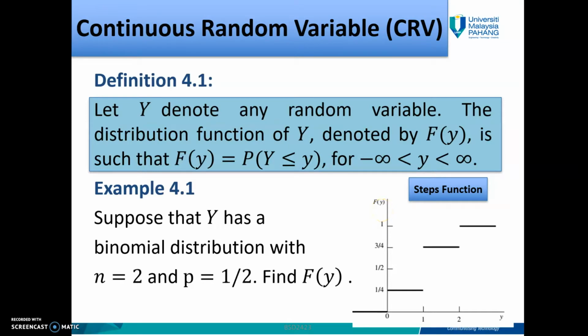Okay, now look at definition 4.1. Let Y denote any random variable. The distribution function of Y, denoted by capital F_Y, is such that F_Y(y) equals probability Y less than or equal to y. This y value is between negative infinity and infinity. So look at example 4.1. Suppose that Y has a binomial distribution with n equal to 2 and p equal to half. Find F_Y, the distribution function.